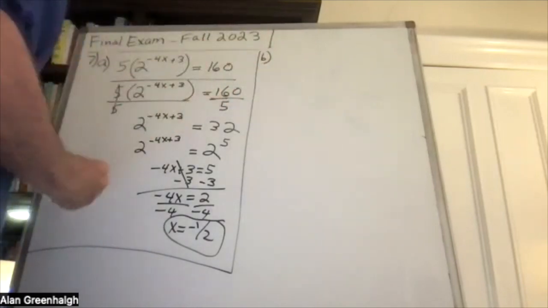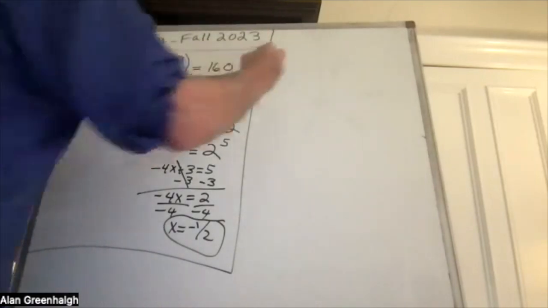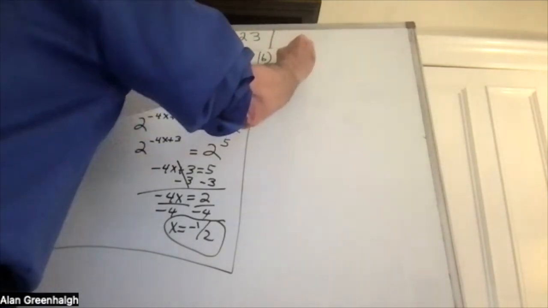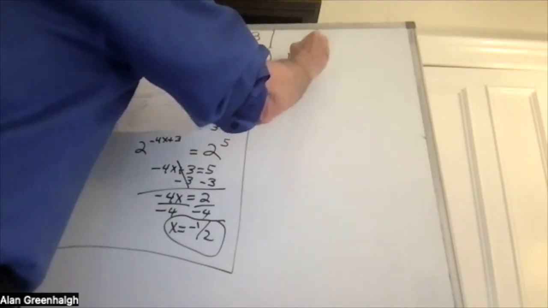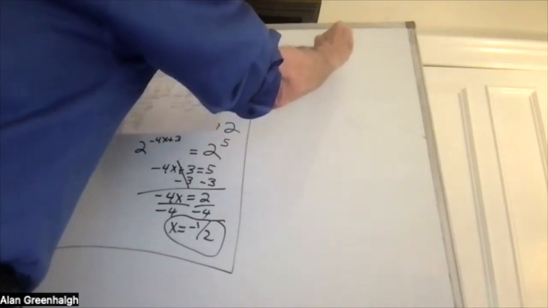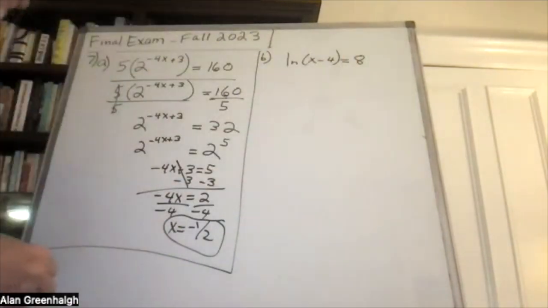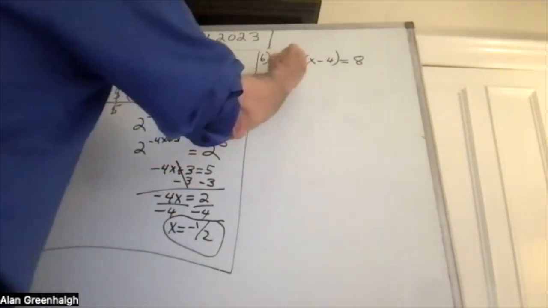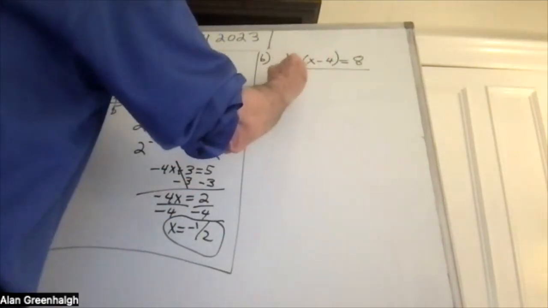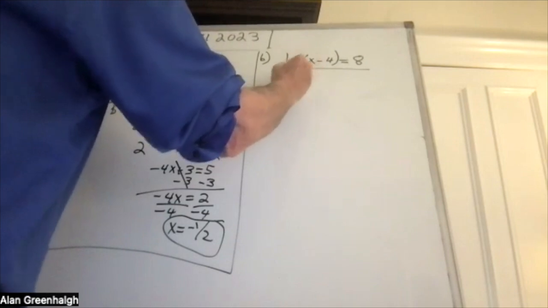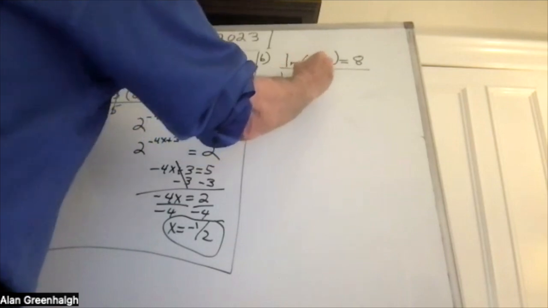Here's part B. Part B is the natural log of (x minus 4) is equal to 8. So once again, this is the same thing as this. The base is e.